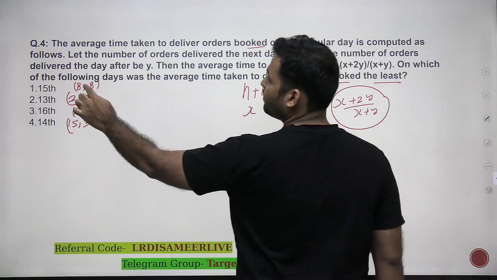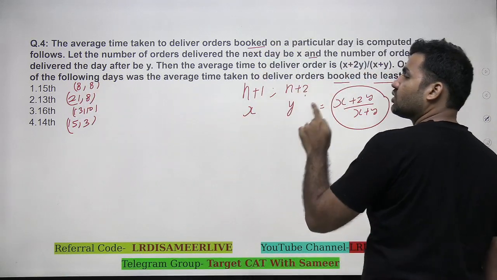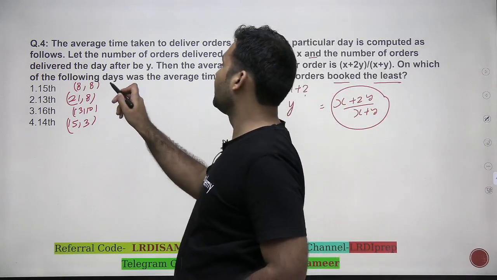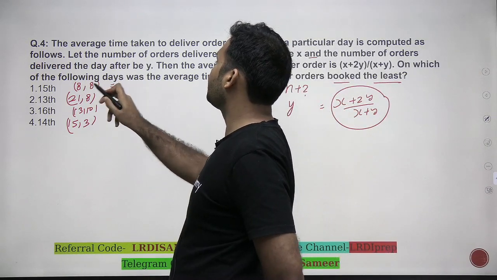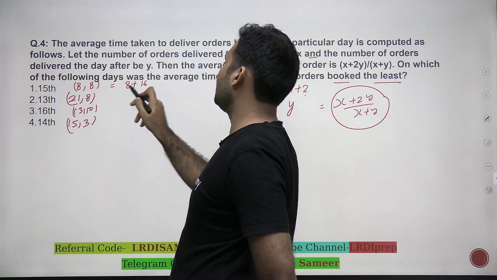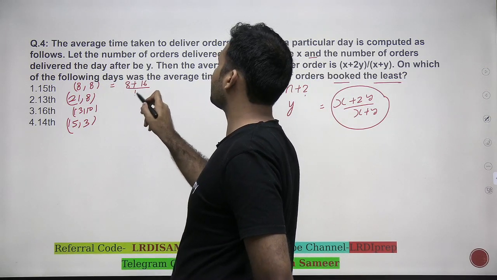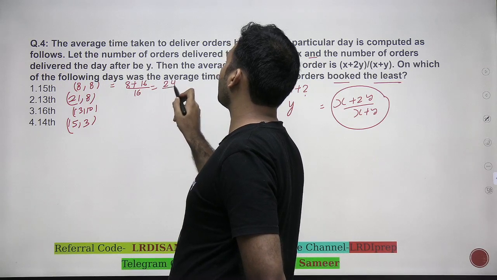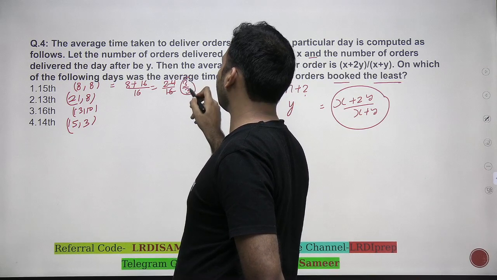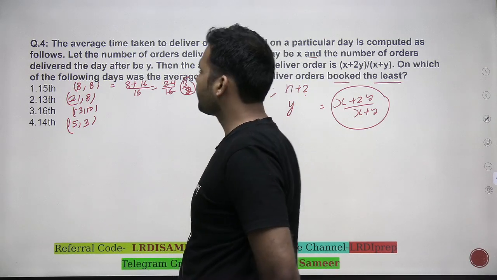1 value is this first value written in the bracket, n plus 2 value is the second value written in the bracket, x plus 2y upon x plus y. Now x plus 2y, 8 plus 2 into 8, that means 8 plus 16 upon x plus y, that means 16. That is 24 upon 16, which is 3 by 2, which is 1.5.